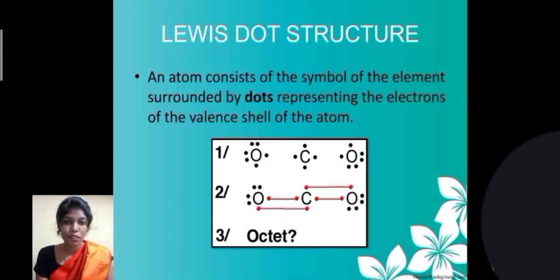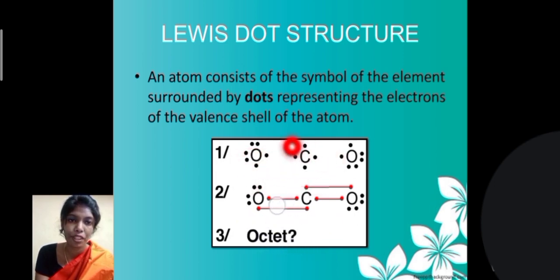Atoms combine to form a compound. While combining we need to know how many electrons are there. For that we represent the Lewis dot structure, as you can see in the image. It consists of the symbol of the element surrounded by dots representing the electrons of the valence shell of the atom. As you can see, the oxygen has 7 electrons and the carbon has 4 electrons.